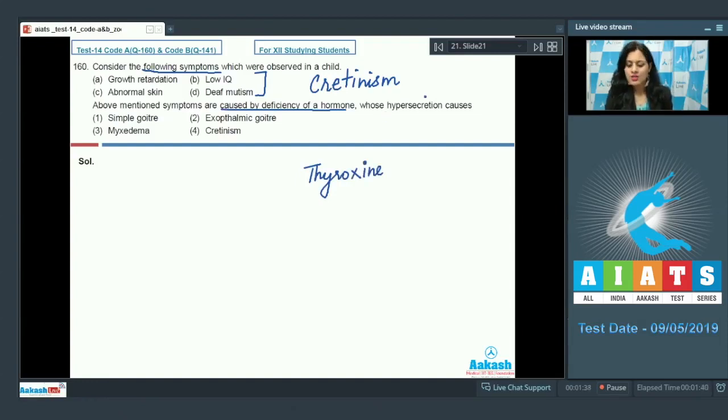Now the question is, hypersecretion of this hormone causes, and the correct answer to this question is option number 2, exophthalmic goiter. Hypersecretion of thyroxine causes exophthalmic goiter, whereas the rest of the options, simple goiter, myxedema and cretinism cannot be the correct answer because these are caused by the deficiency of hormone thyroxine. So the correct answer to this question is option number 2. Let's discuss our next question.